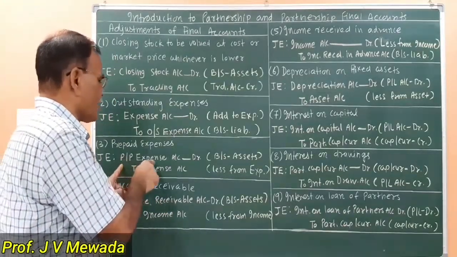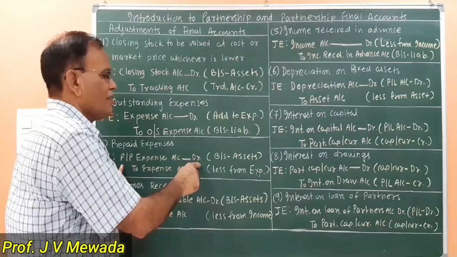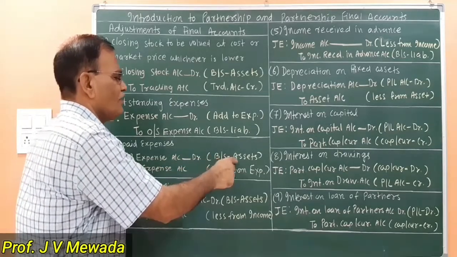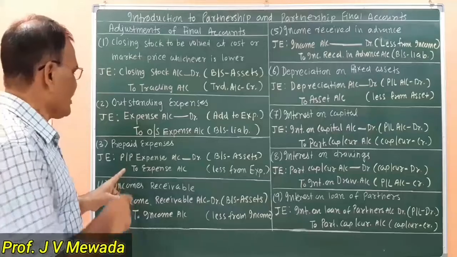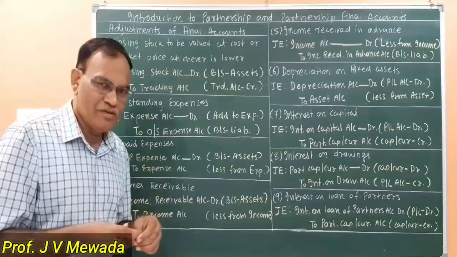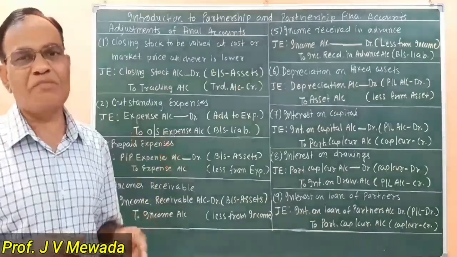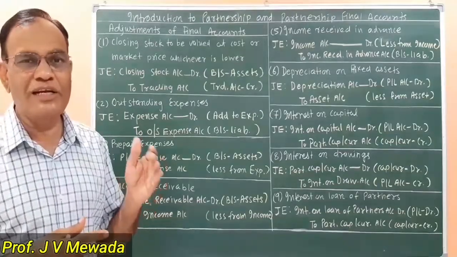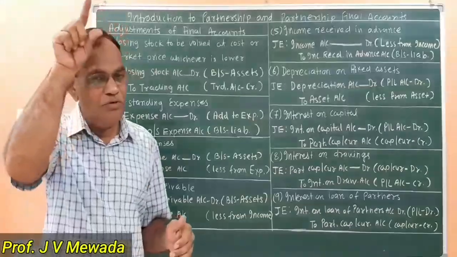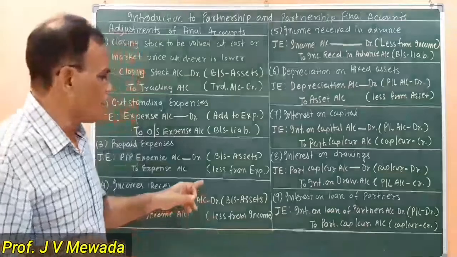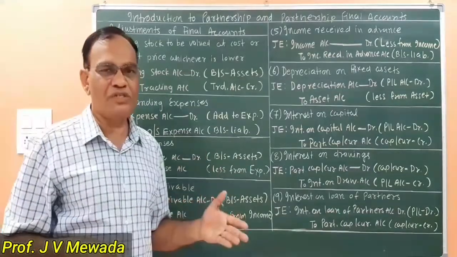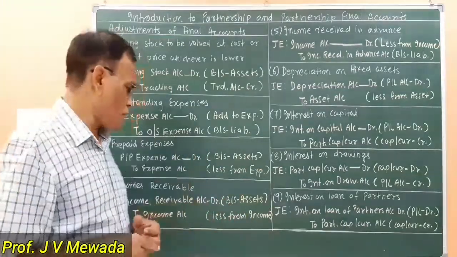So prepaid expense account is debited, which appears in the balance sheet on the asset side. An expense account is credited. We are going to subtract from the expense account because it is not related to the current period. So we have to subtract, less from the expense. If it is insurance, we have to subtract from the insurance.